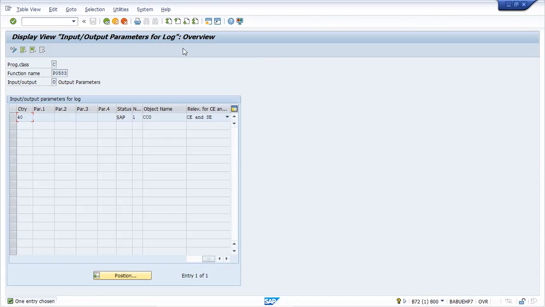Now I will give some additional information regarding this. This 583 info type will be read for the full financial period. Suppose you go to an employee for whom you have maintained info type 583. Just show me that. I will explain from there.